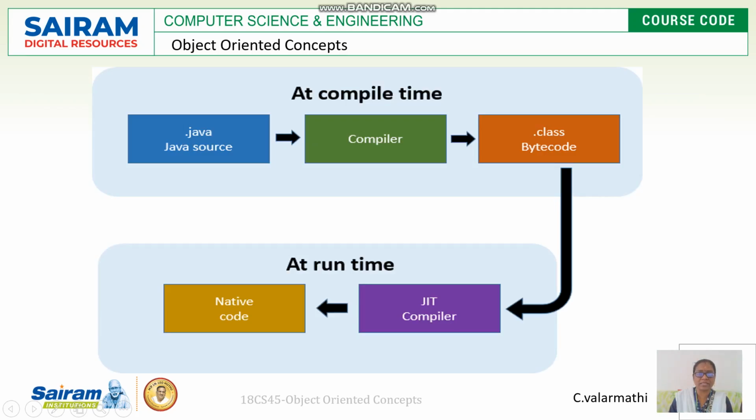Another diagram is given showing what happens at compile time and what happens at runtime. The Java source file is given to the compiler and converted into a class file. This is done at compile time. After that, at runtime, it is given to the JIT compiler. Only the particular portion of that code is compiled and converted into native code.